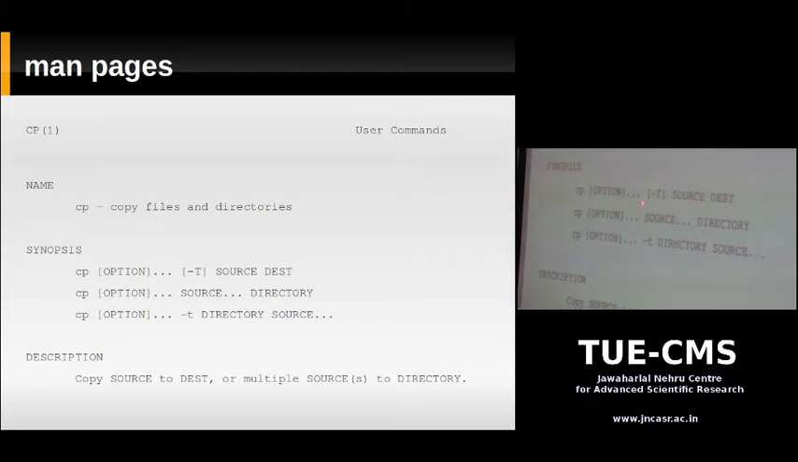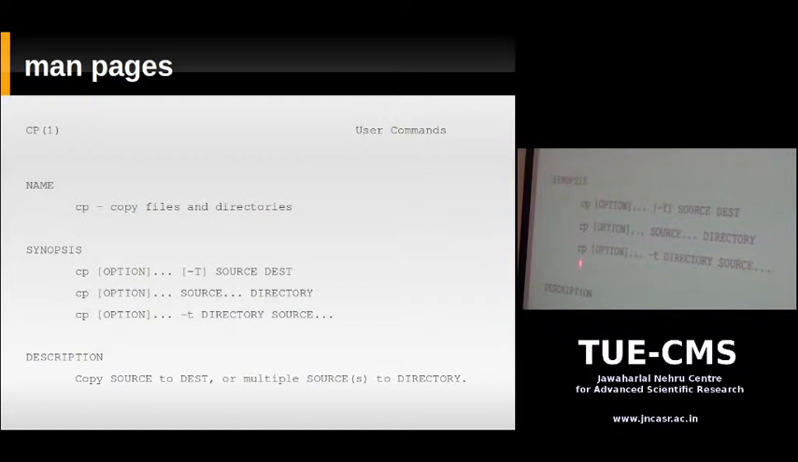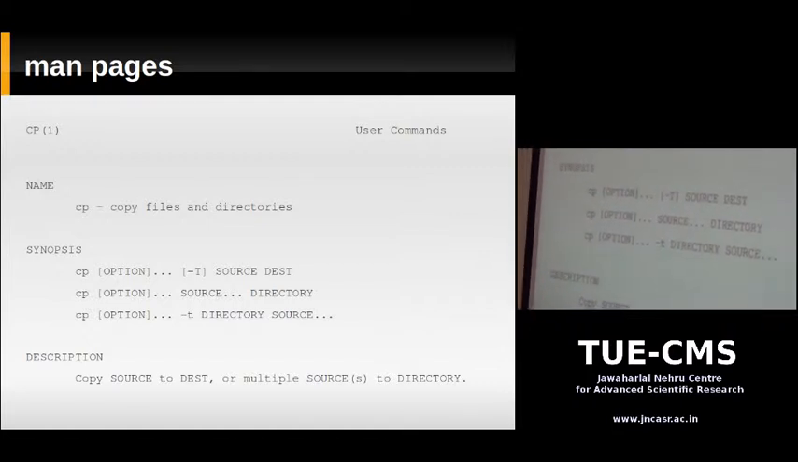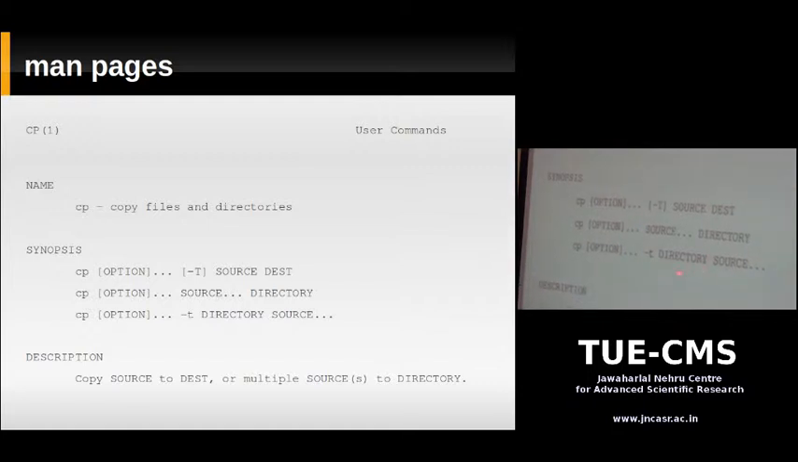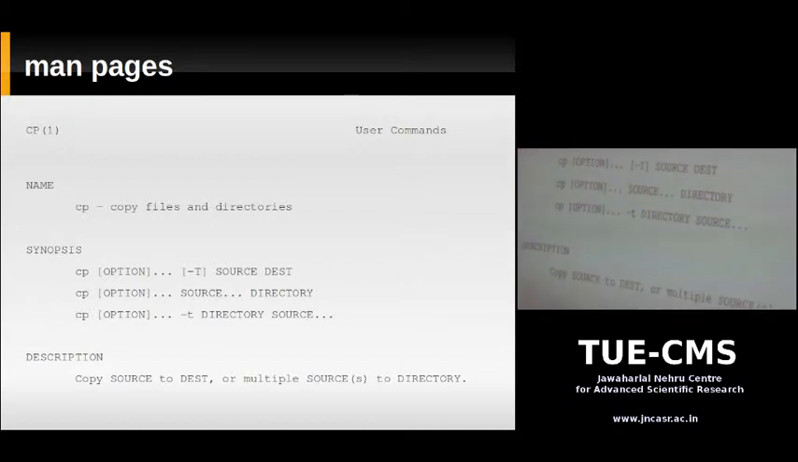You can see three dots here also. That means you can have more than one option. And see this last one. When you supply the -t option, it reverses the source and directory. So you specify the destination first, and then the source. Then you pass the -t option, small t, and here you can supply more than one source file. So that's how you read man pages.